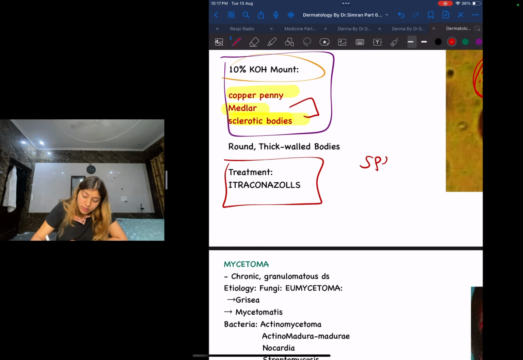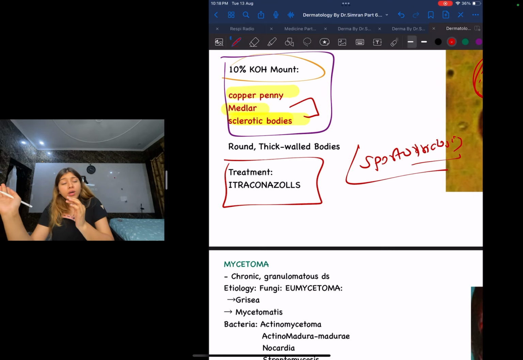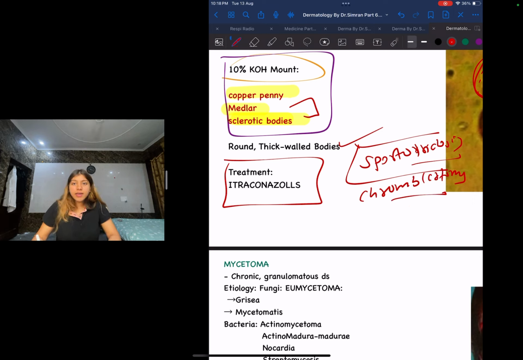Guys, whenever you're studying and you see a common topic, a common word, or a drug that you saw somewhere else, write it down in the corner or on the side. Because of all the subjects we tend to forget what drug is given for what, where did I study what. That will help you when you write: sporotrichosis plus chromoblastomycosis, in both what was the treatment I gave? Itraconazole, easy, right? Cool. Okay, next guys, we're going to talk about mycetoma.